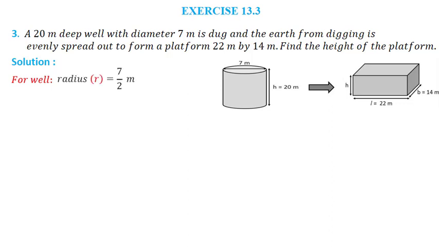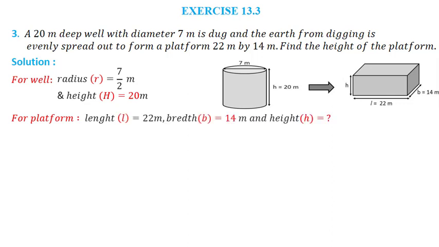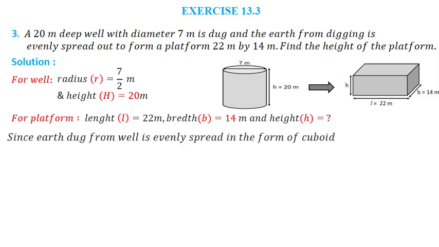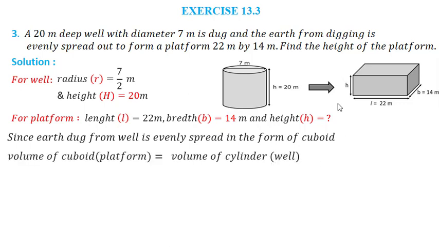So for well, radius is 7 divided by 2 meter and height is 20 meter. For cuboid, that is for platform, we have length 22 meter, breadth 14 meter and height we have to find out. Now since the earth dug from the well is evenly spread to form cuboid, we can say that volume of well or volume of the cylinder is equals to volume of platform.